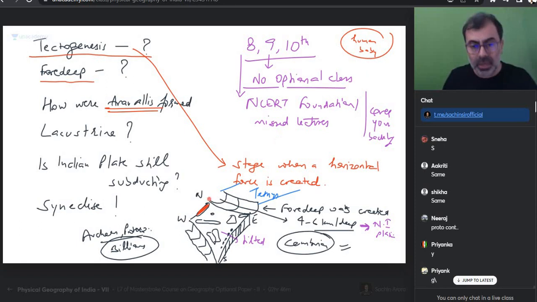क्या हम ये पहले बात कर चुके हैं कि these shields were created? Have I had a full class on how shields were created? Yes. So is the question of how was Aravalli created? Is it not the same as how was Satpura created? Satpura is also an old fold mountain. Yes or no? Eastern Ghat, ये भी old fold mountain है.